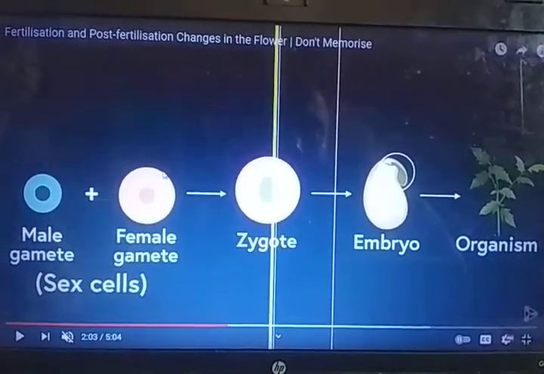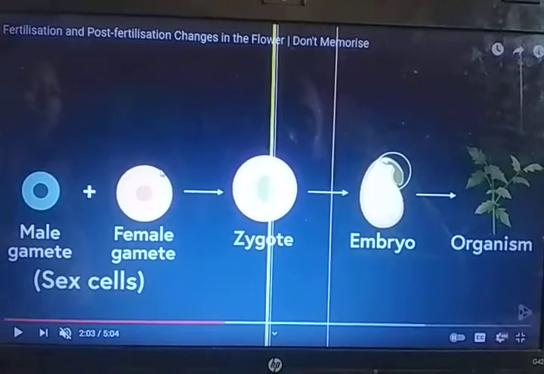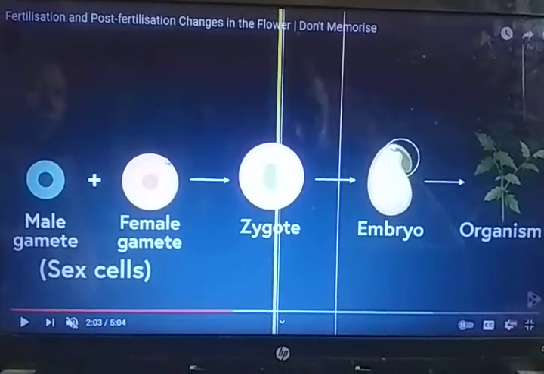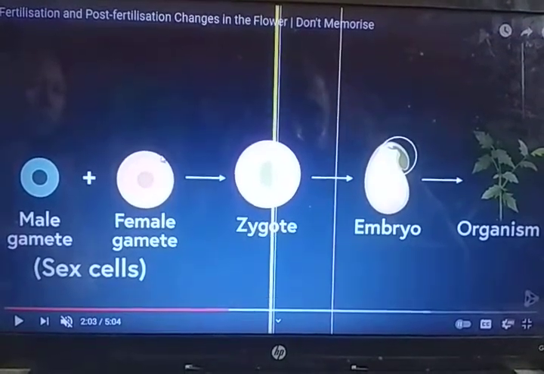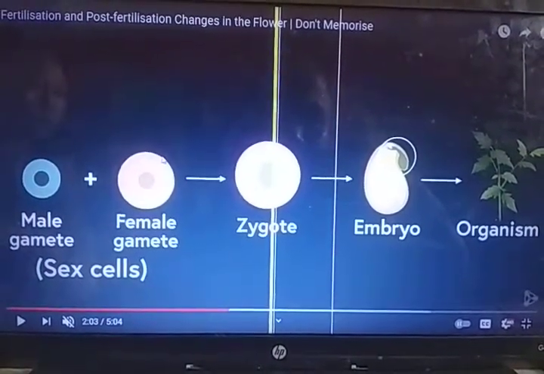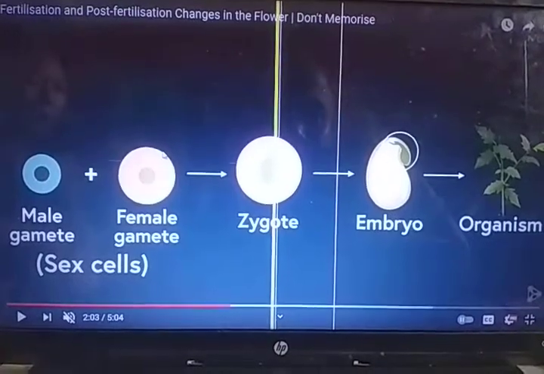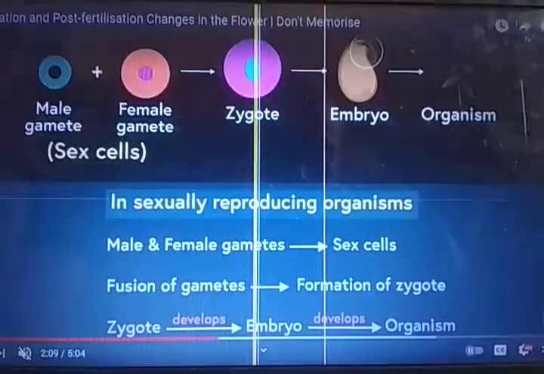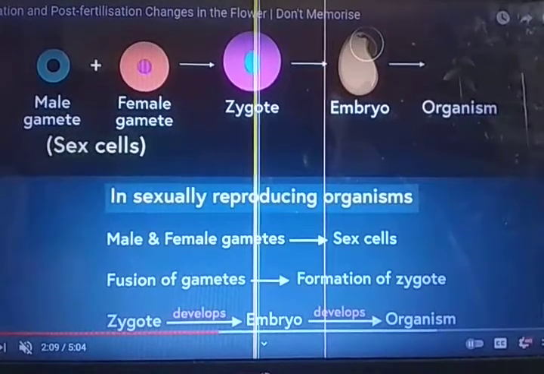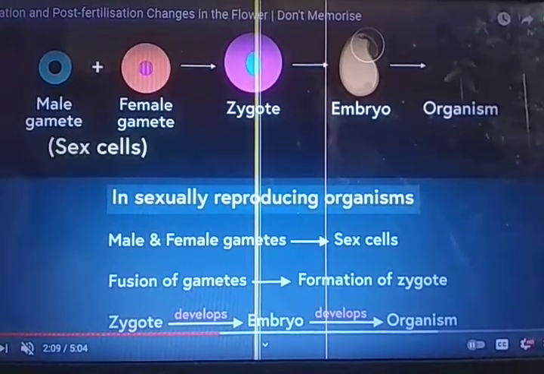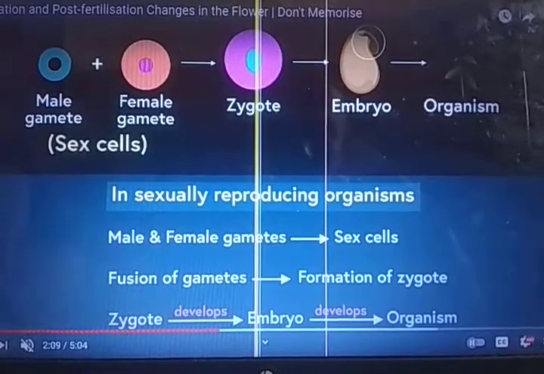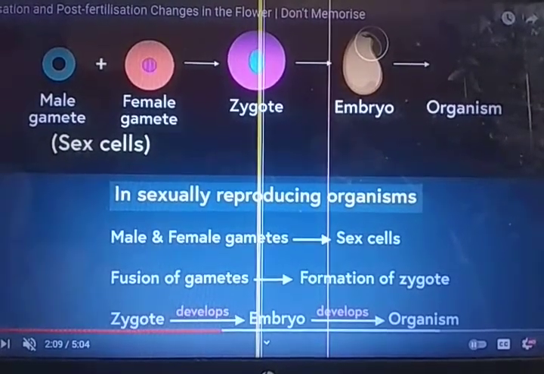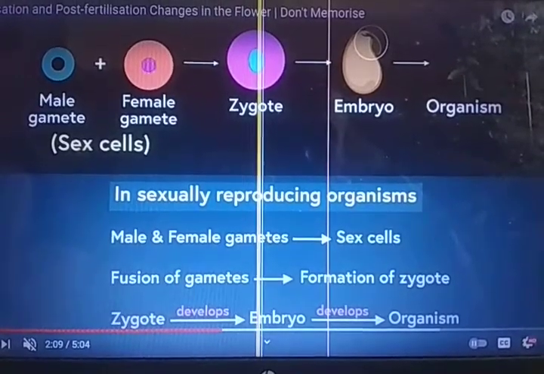Same thing with plants: male gametes of plants and female gametes of plants form a zygote. After forming the zygote, the zygote will develop into an embryo, and this embryo will form a new plant. I hope that you can understand. Once again, male gametes and female gametes form a zygote. This zygote develops into an embryo. This embryo develops into an organism.